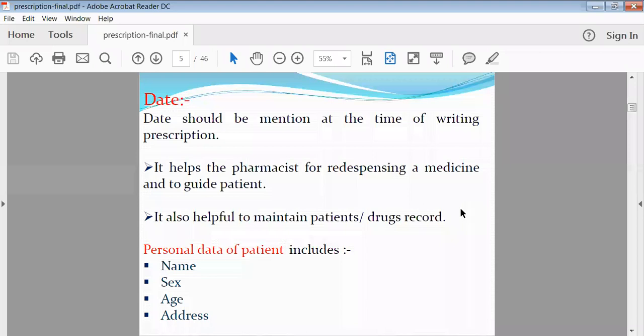As well as it is helpful to maintain the record of the patient as well as the drugs for the physician. Then it is also important for your pharmacist also, that last time this patient came on a particular date, now after how many days he has to come here. He can give the idea to the patient whether today he came, now after 15 days or after 1 month he has to come or not. So likewise your pharmacist can also have the benefit of this date, and lastly the patient is also having the benefit of this date.